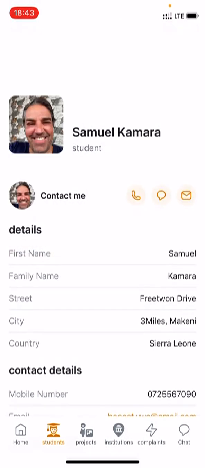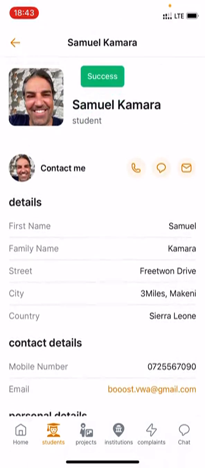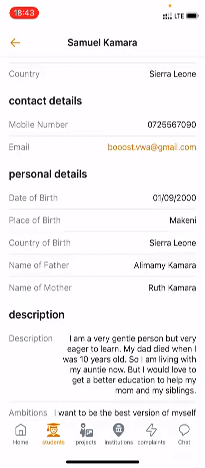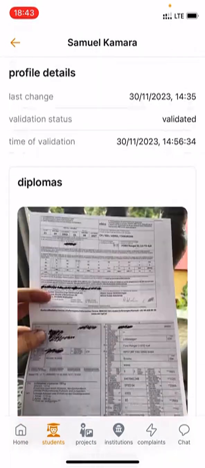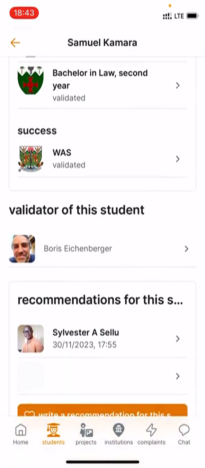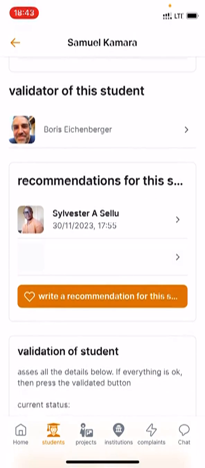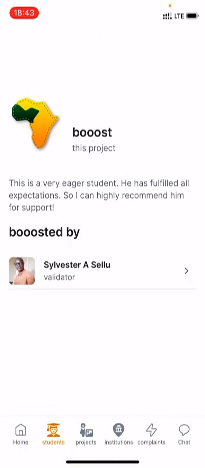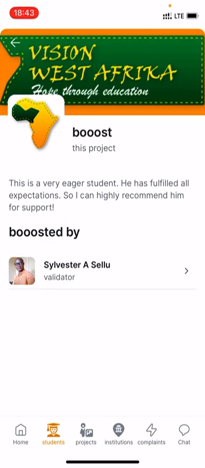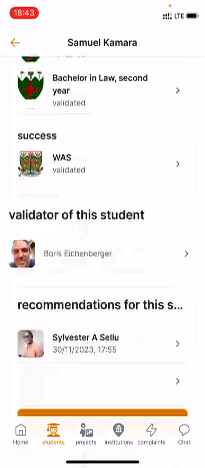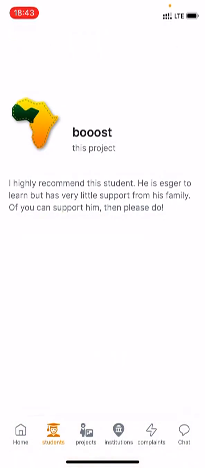So let's go and check. You see, this is the student. I see my student here, a student that has been validated, and I see here his diplomas, his projects, but I also see here the recommendations for the student, and I see that already the previous validator has handed in a recommendation. He was also boosted by Sylvester Arcelu, and also you see now the recommendation that I have just written before. That is this one.